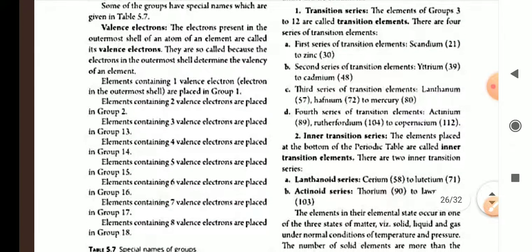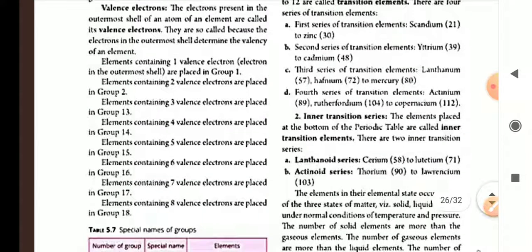On valence electrons: elements containing one valence electron will be placed in group 1, elements containing 2 valence electrons will be placed in group 2, and 3 valence electrons in group 13. So when the valence electrons become 3, we have to add 10.